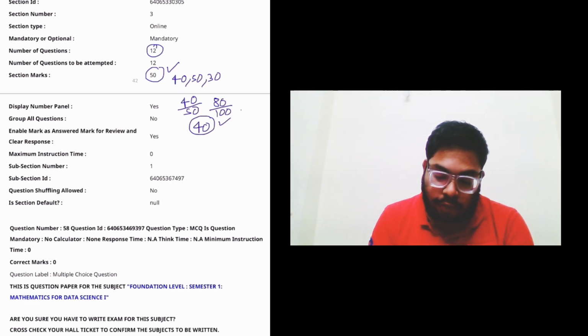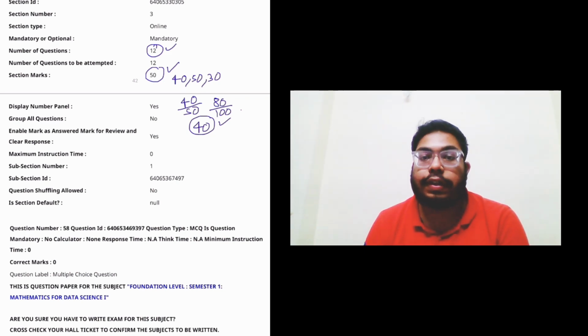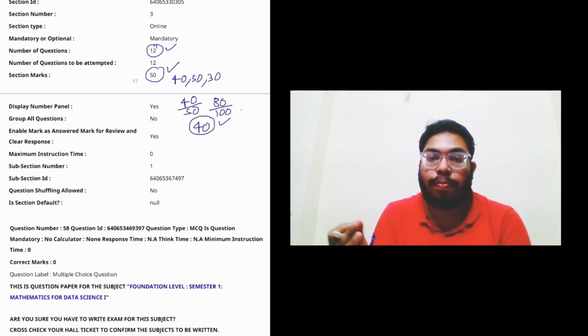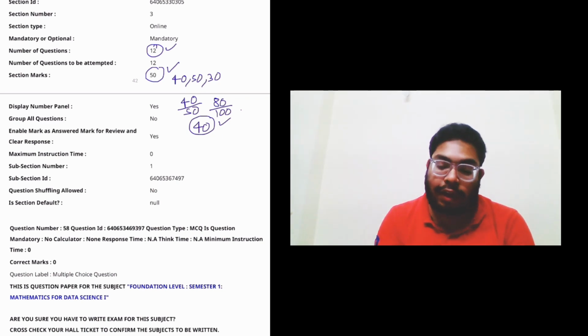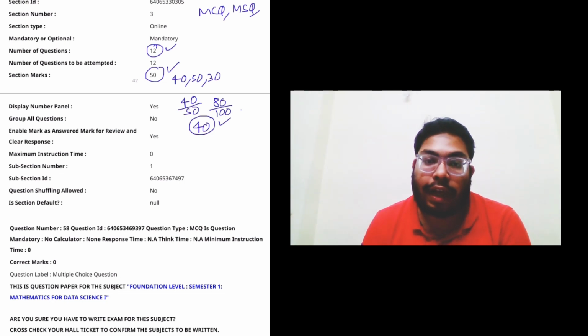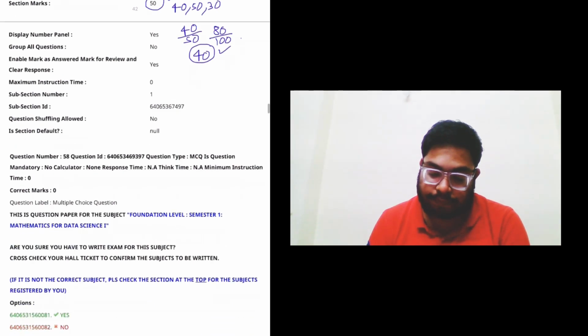And if you see the number of questions here, it is 12. From that you can guess that the weightage of each question is not equal. So these things matter a lot. Even if you get one or two questions wrong, your marks can drastically decrease. So you have to take care of each and every question, and the questions can be of different types: MCQ, MSQ, NAT. If you have given a competitive paper like JEE Advanced, JEE Mains, or GATE previously, then you might know about this. But if you are giving it for the first time, then you should be aware of these things.